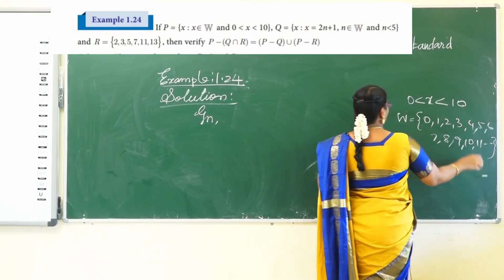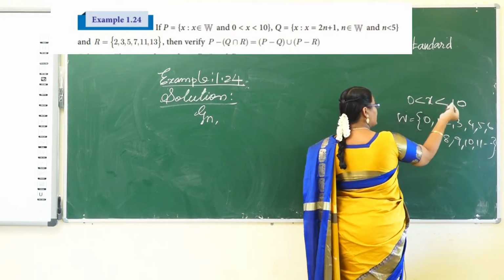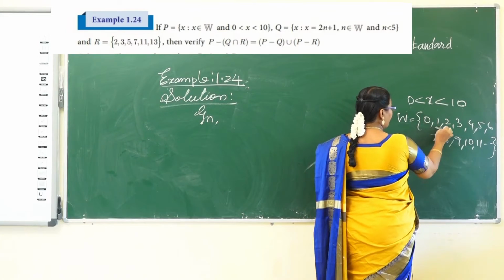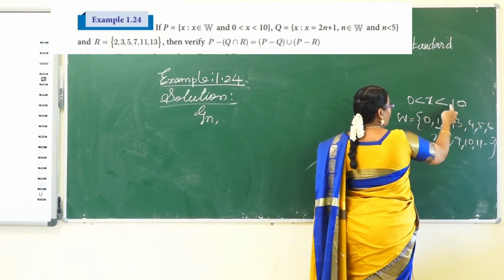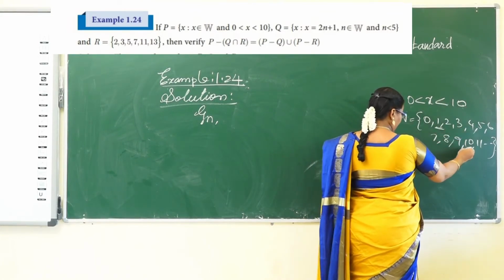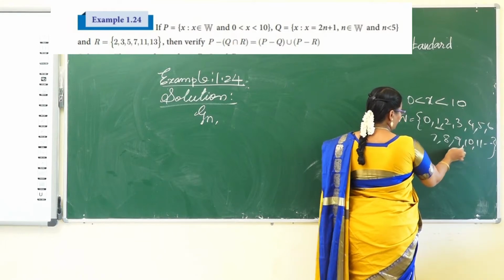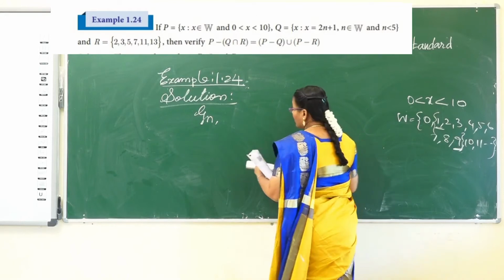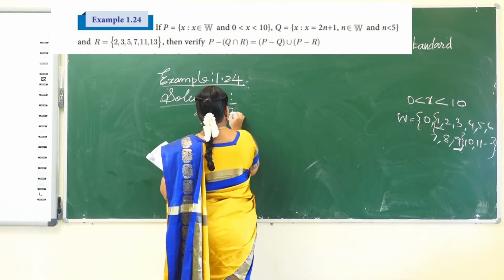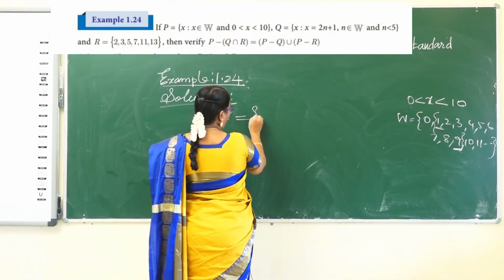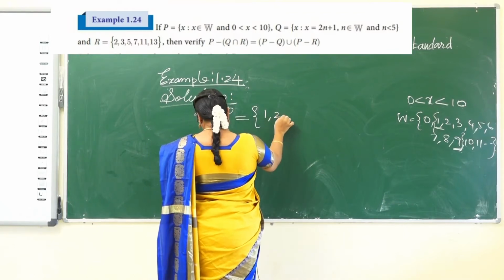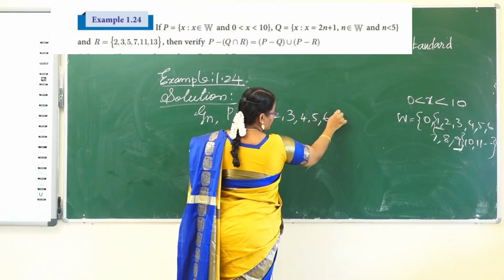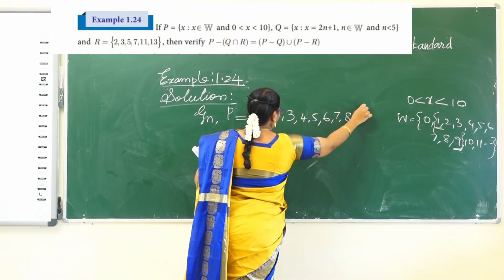So, we need here 0 less than x. 0 vada adhigama. Appo start from 1. Okay. Less than 10. 10 vada kammiya. So, start with 9. So, what is the interval here? The set P has the elements 1, 2, 3, 4, 5, 6, 7, 8, 9. Okay.